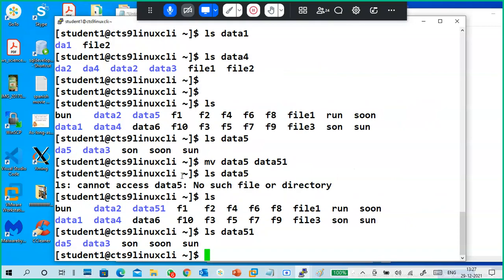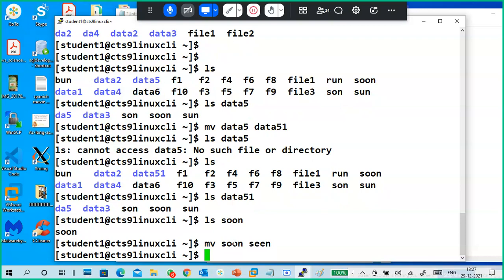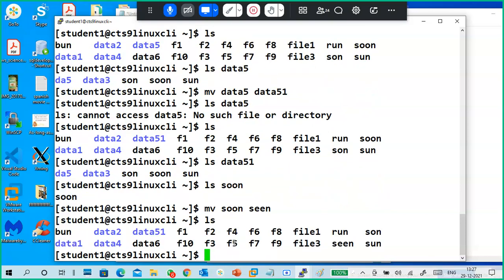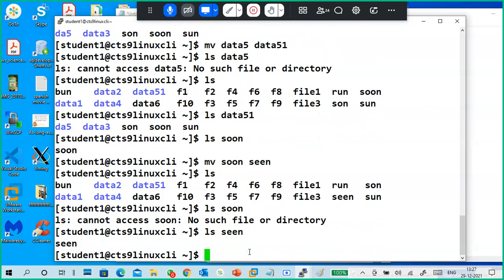Okay. Next, I have a file called soon, ls soon is there. If you look at this, ls soon is also there. Okay. So I'm going to change it to scene, S-E-E-N, mv soon scene. So soon gone, scene came. ls soon, no such file, ls scene, it is there. This is how to rename the file.